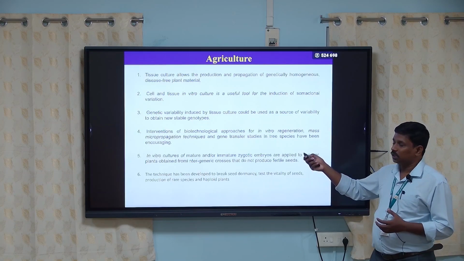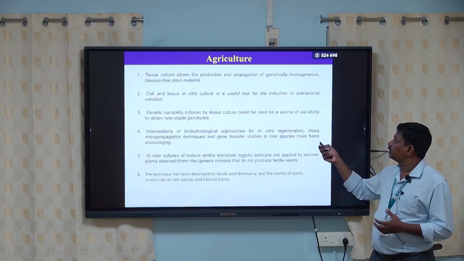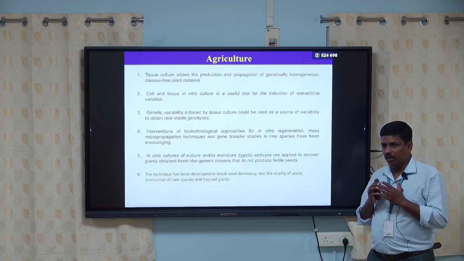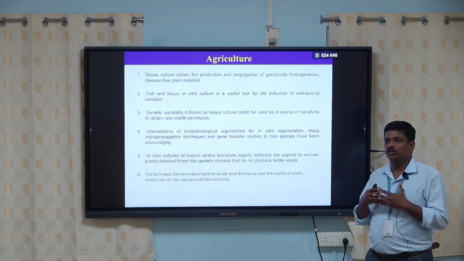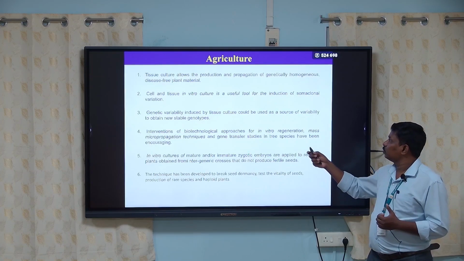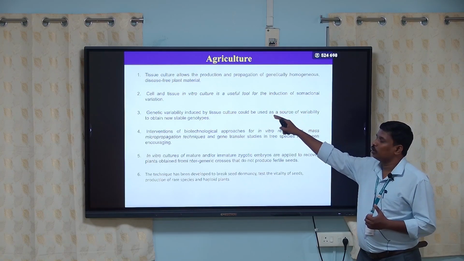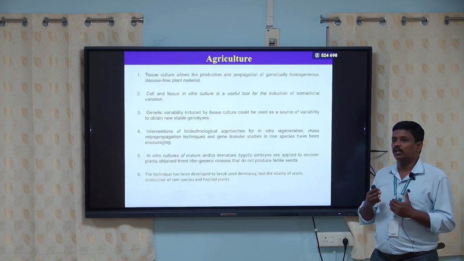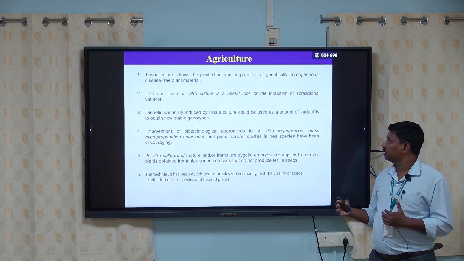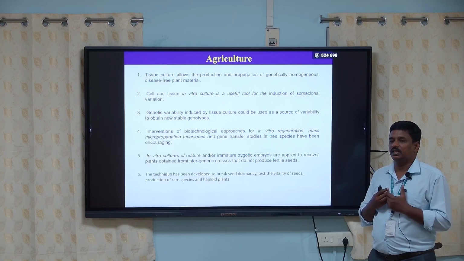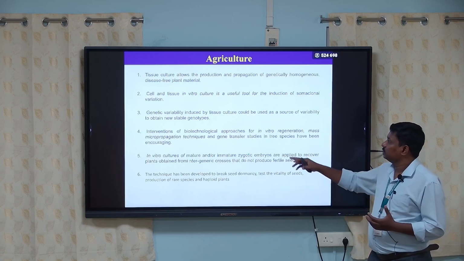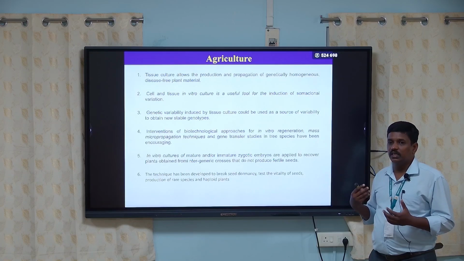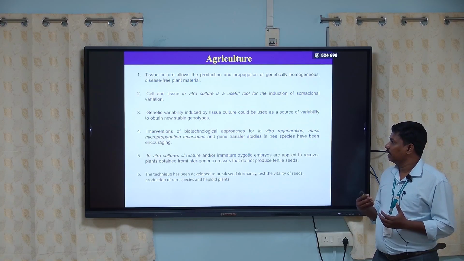Tissue culture allows the production and propagation of genetically homogeneous, disease-free plants. So with the help of plant tissue culture, we can produce disease-free plants. Another one is it is used to induce somaclonal variation. Somaclonal variation means somatic clonal variation, the variation which is seen in the somatic cells, and genetic variability induced by tissue culture. So we can induce some sort of genetic variability in the DNA segments.